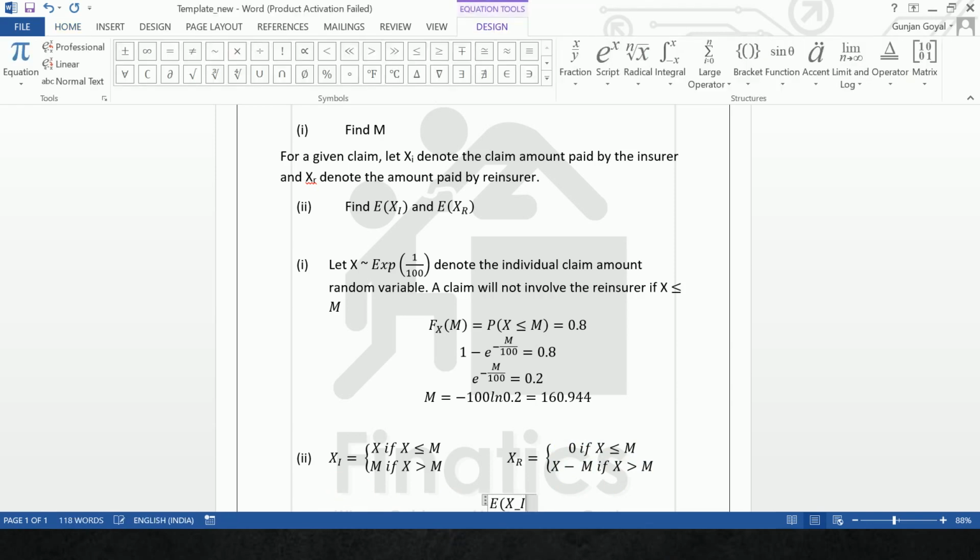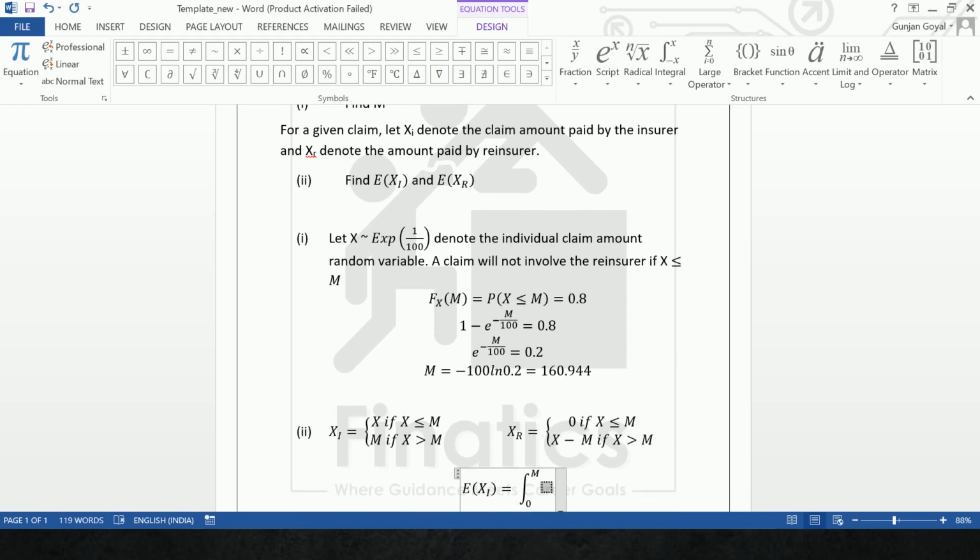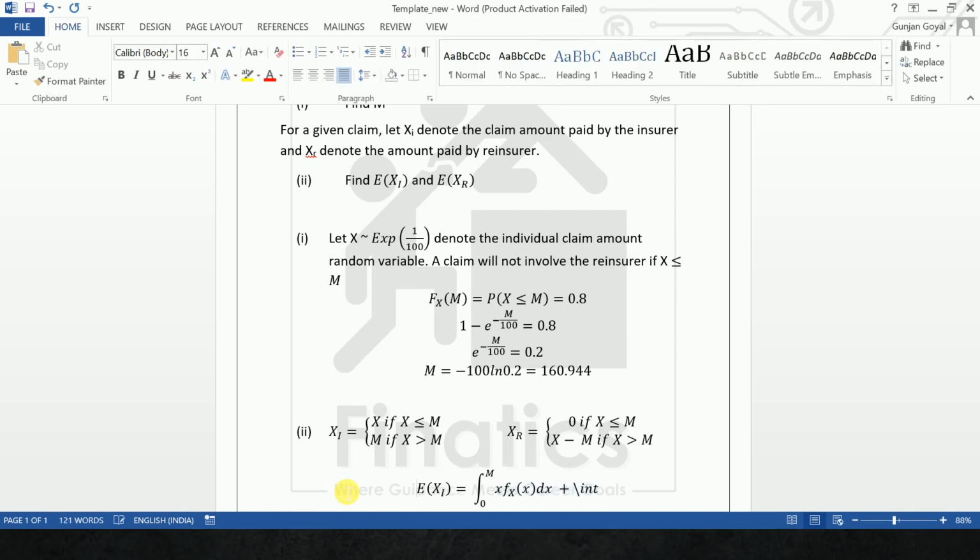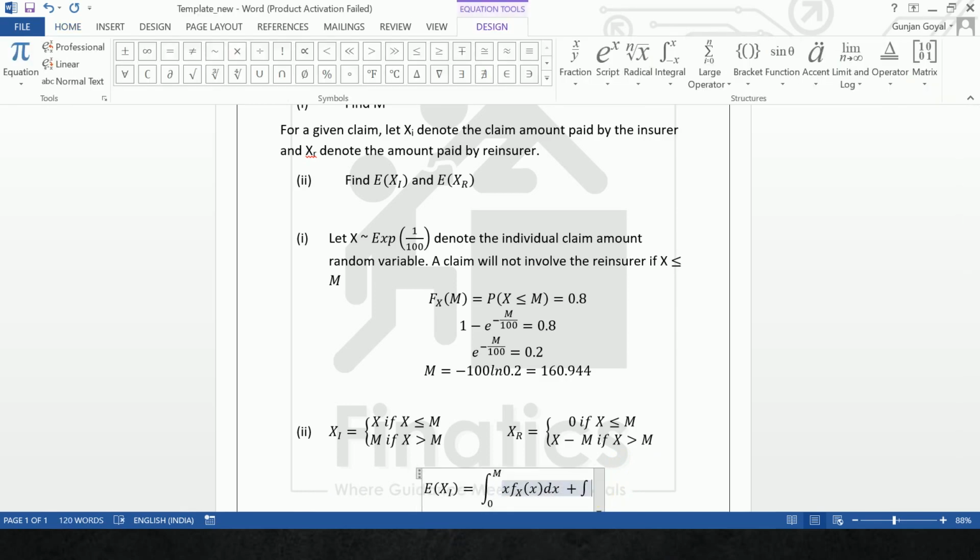Expectation of X_I equals, integration has to be done from 0 to M. For writing integration, backslash int underscore 0 to the power M, this gives the integral from 0 to M of x f_X(x) dx, plus we need again a backslash int from M to infinity.